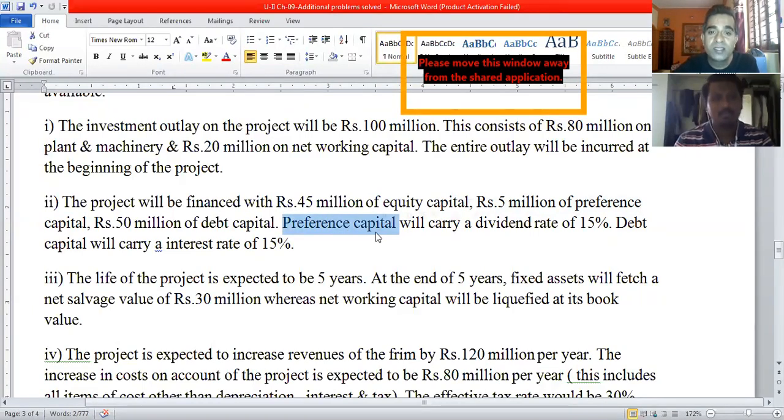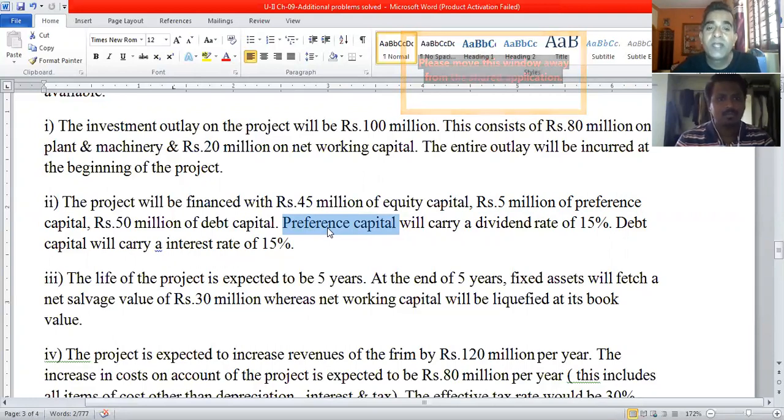Out of the earnings after taxes, dividend is paid first to the preference shareholders, and from the remaining balance, equity dividend is paid. Hence, this is a new point you need to remember. If you skip this step, again your whole answer will be wrong. You can also ask if you have any question at the end of the problem.